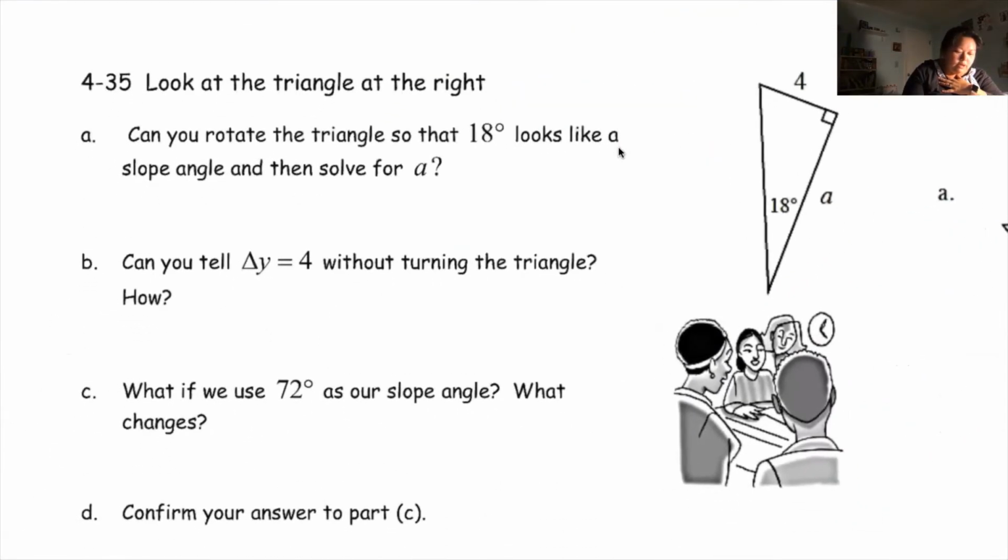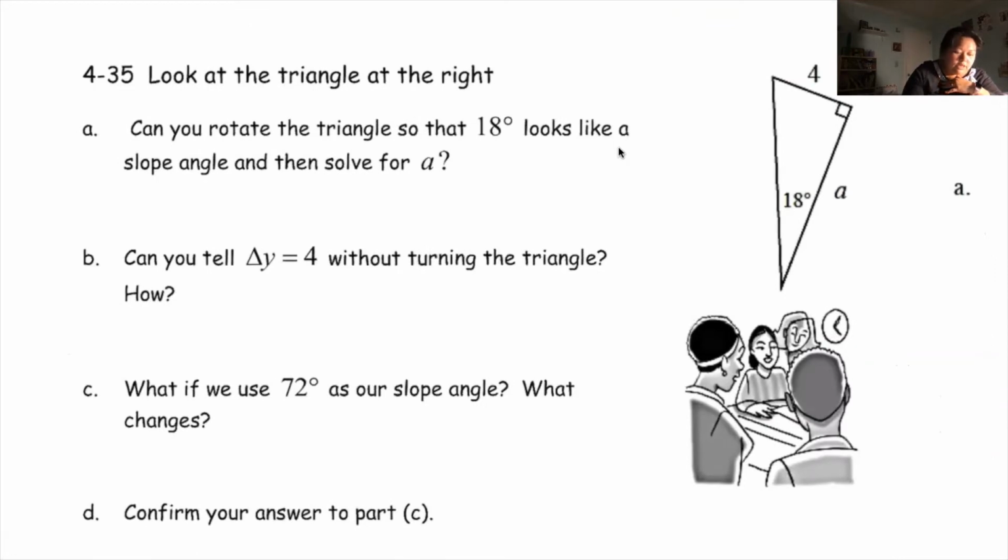So look at the triangle at the right. Can you rotate the triangle so that 18 degrees look like a slope angle and then solve for A? So you may want to turn your paper sideways, right? Turn your paper sideways and then see the fact that this is your rise and this is your run, right? If you turn sideways and make 18 degrees right here, right? Have A on the flat side. Okay, so can you rotate triangle? Yes, you can, and then solve for A.